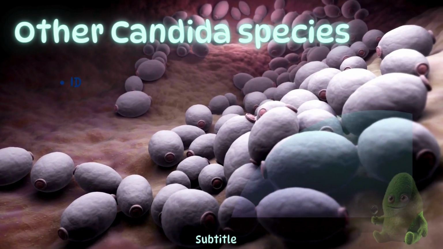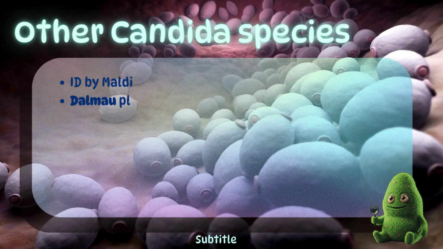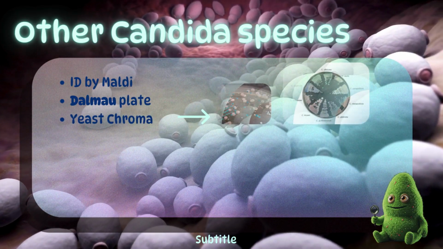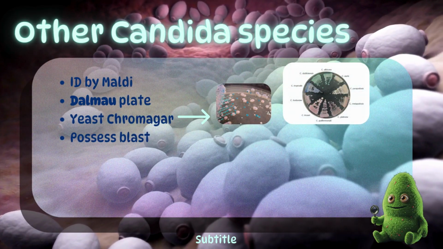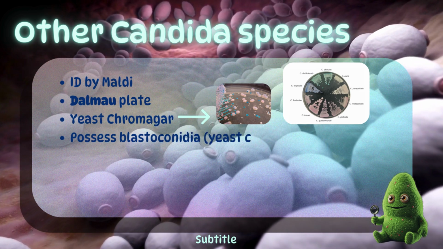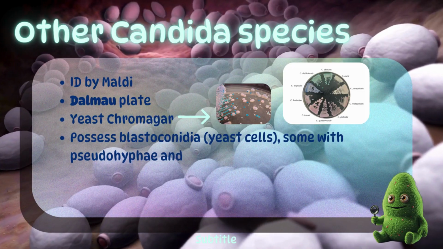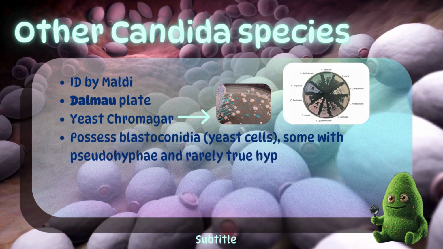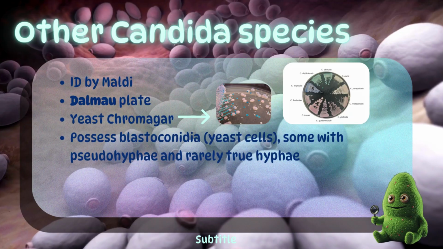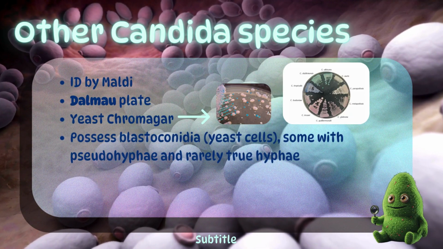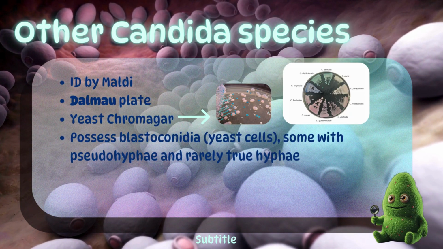Now that conventional biochemical testing is obsolete, use of MALDI is the preferred method of most laboratories. The Dalmau plate and yeast chromagar can be used as supplementary tools for difficult organisms or mixed cultures. They may have just blastoconidia, yeast cells, or also possess pseudohyphae and occasionally true hyphae.